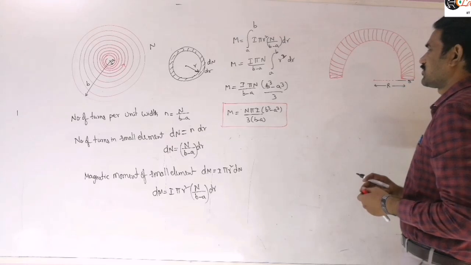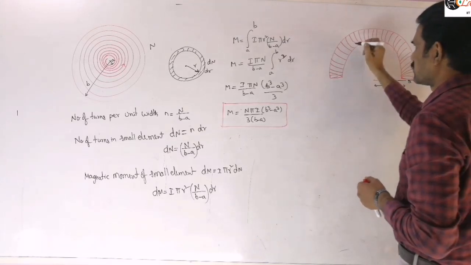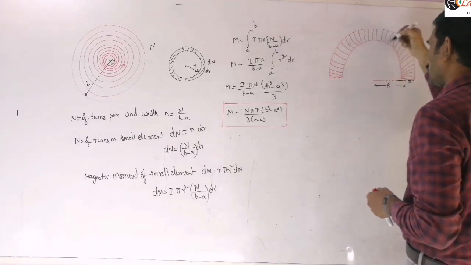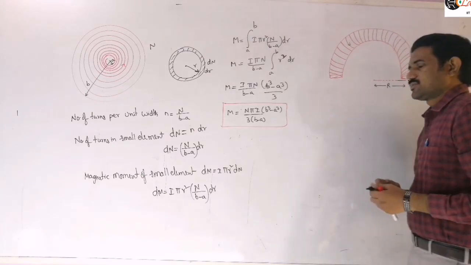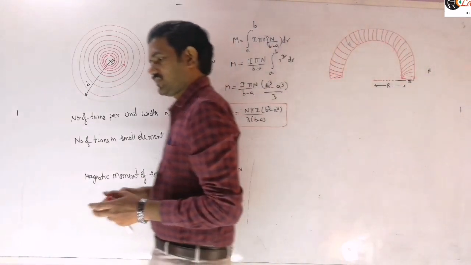Suppose I is the current flowing through them. So I is the current flowing through this loop in this direction, let us assume current is flowing like this. That is the assumption we are taking there. So let us write that.